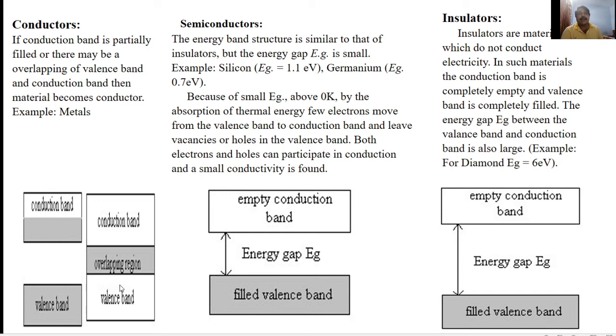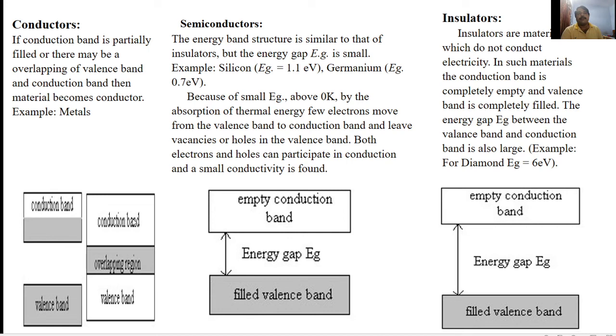The valence band consists of electrons, but it has no empty energy states. In the conduction band, there is no electron, but it consists of a large number of empty energy states.